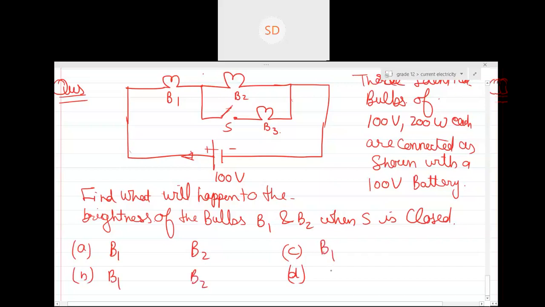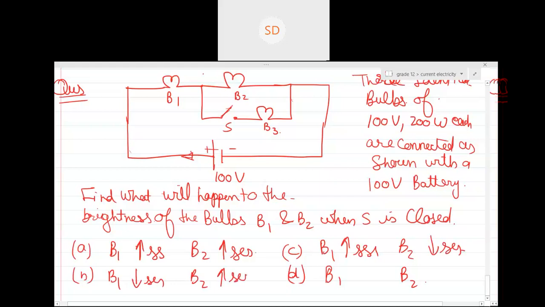P1, P2. So can you see: B1 increases, B2 also increases; B1 increases, B2 decreases; B1 decreases, B2 increases; and B1 decreases, B2 also decreases. It's a question which has been asked in JEE. So, Shuroja, tell me your analysis and then tell me how did you reach a conclusion.